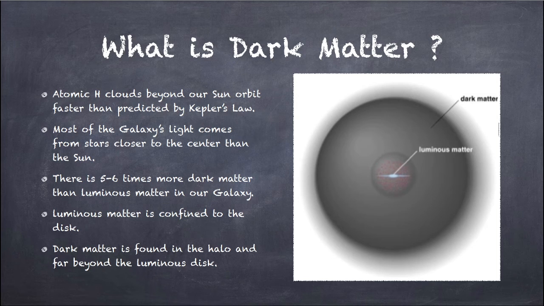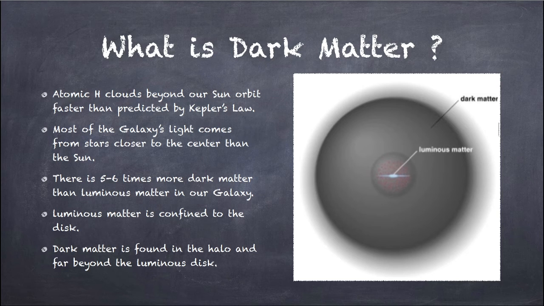So what actually is dark matter? Atomic hydrogen clouds beyond our sun orbit faster than predicted by Kepler's laws, as we have seen in that rotation curve. And most of the galaxy's light comes from the stars closer to the center than the sun. There is 5 to 6 times more dark matter than luminous matter in our galaxy, as we can see in this figure. That small circle and blue disk is the Milky Way or any galaxy.